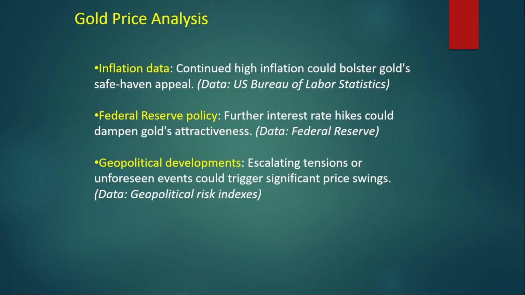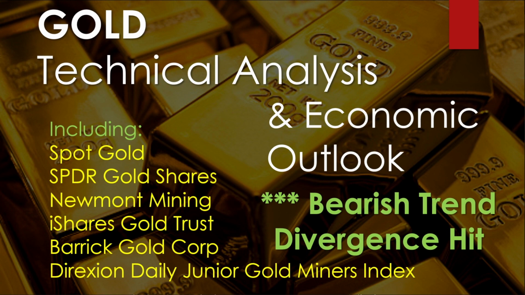So just some very basic gold price analysis, looking at inflation data. Continued high inflation could bolster gold's safe haven appeal. Federal Reserve policy, further interest rate hikes could dampen gold's attractiveness. And just be aware of geopolitical developments, escalating tensions or unforeseen events could trigger significant price swings. So again, the overall trend is bearish on these charts mostly. The divergence has been hit. There's still a few divergences still to play out, possibly.